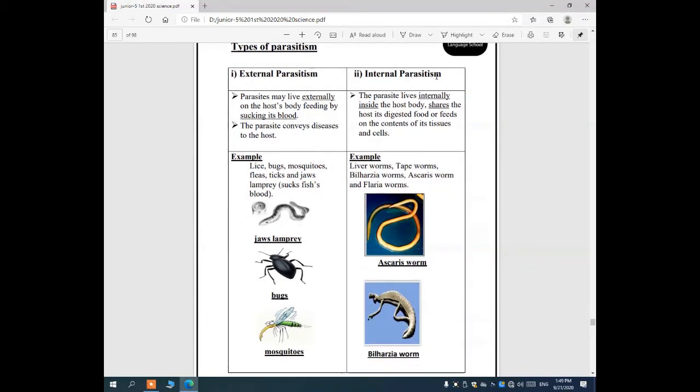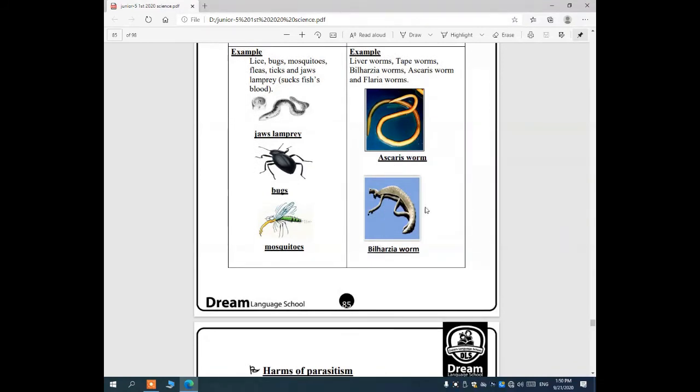Now, internal parasitism. Internal parasitism is a parasite which lives inside the host's body and shares the digested food or feeds on the contents of tissues and cells. It eats our tissues and our cells or feeds on the digested food. It lives inside the host's body. Examples: the liver worm, which eats the liver of the human body, tapeworms, bilharzia worms, ascaris, and filaria worms. And those are shapes of ascaris and bilharzia worms.